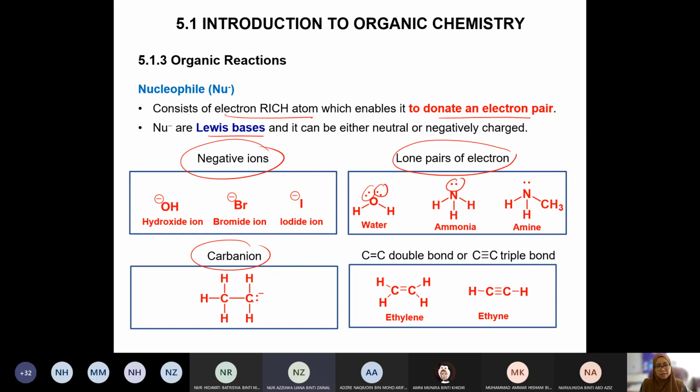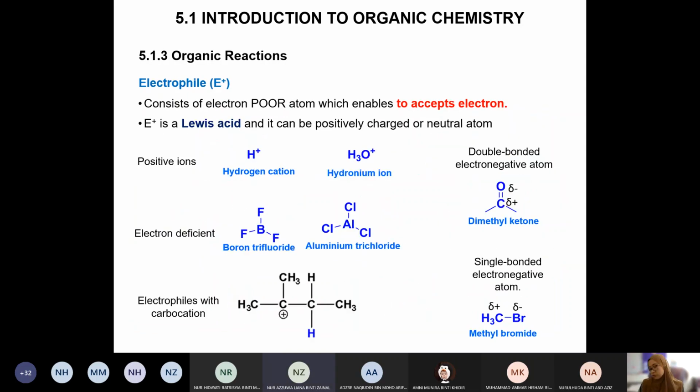So normally carbon does not exist as an anion like this. It prefers to have 4 bonds. But here it has 3 bonds and 1 pair of electrons. So this is what we call carbanion. And then species that have double bonds and triple bonds, their electron density is high, so they also behave as nucleophiles. They have a lot of electron density.